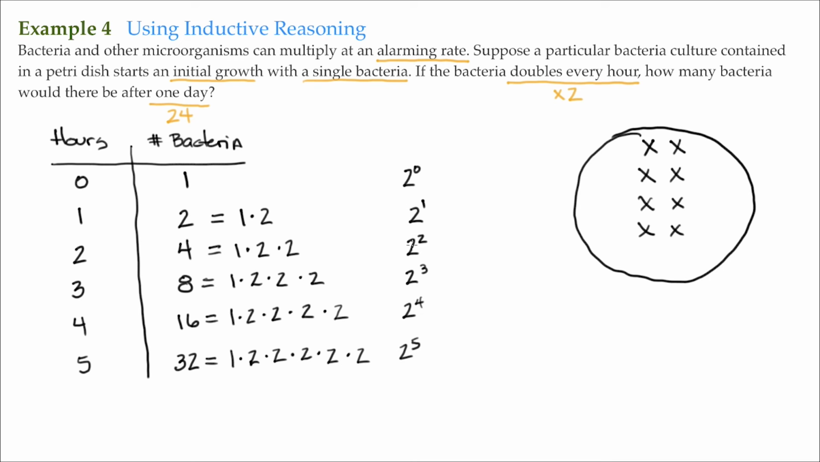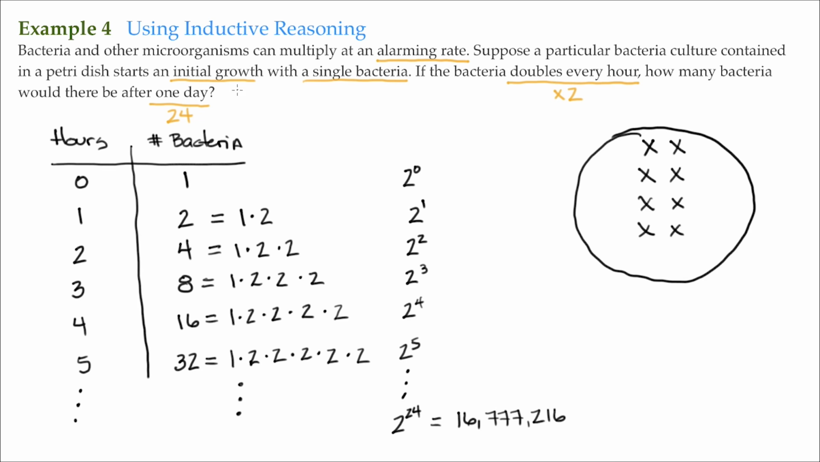So we could imagine that if this pattern were to continue, then I guess we could say after 24 hours, that would be 2 to the 24th power. Then, of course, we can use our calculator at this point. And 2 to the 24th power, that's 16,777,216 bacteria. So you start off with 1, you come back a day later and you have almost 17 million. So that does seem like it's an alarming rate as far as I'm concerned.